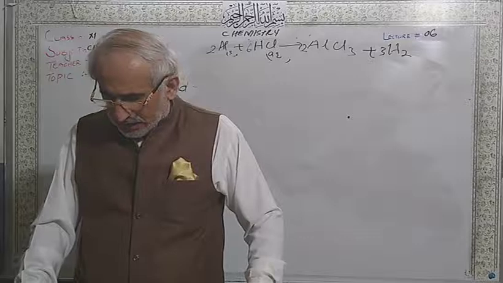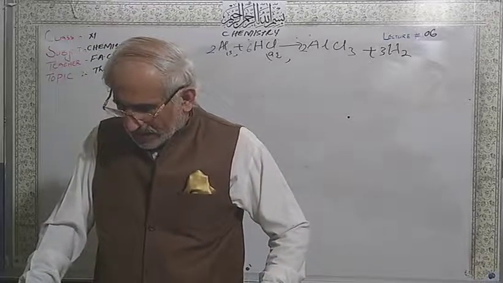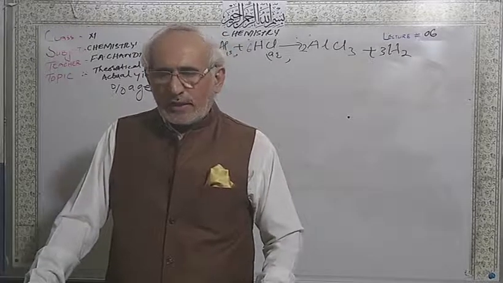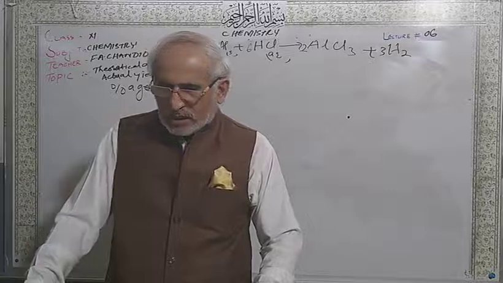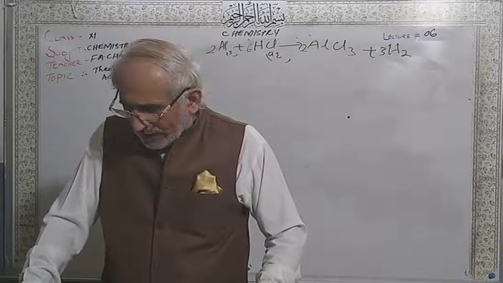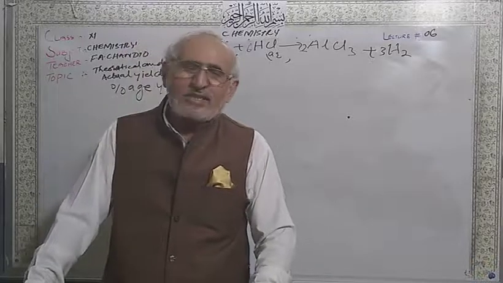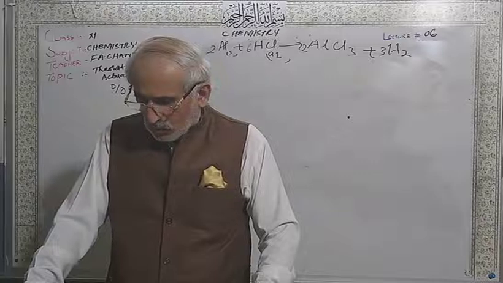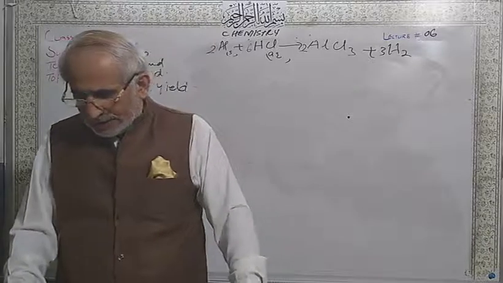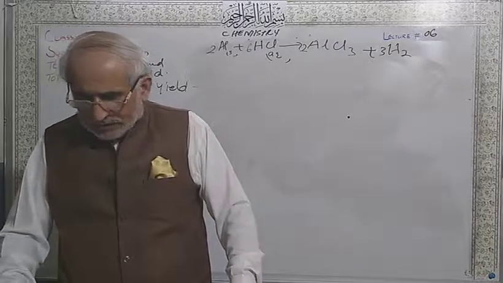Answer number C. Which of the following compounds contains the highest percentage of mass? So you have to calculate this at home because you are free now. Take the calculator, write down the atomic masses from the periodic table and calculate the percentage. You will find the percentage of B, N2H4. This is called hydrazine. Ammonia, nitric oxide or nitrogen monoxide, ammonium hydroxide and hydrazine N2H4. The answer is B, hydrazine.